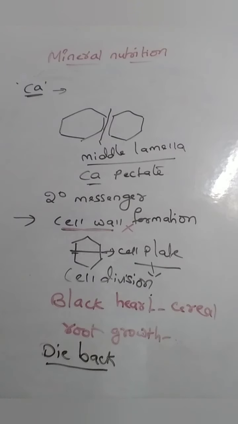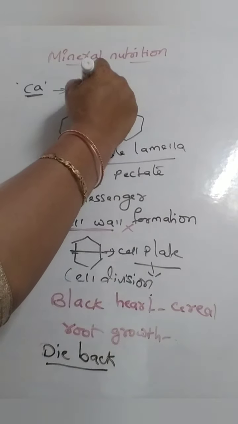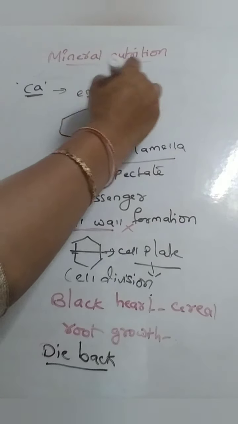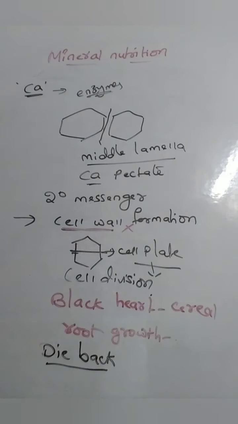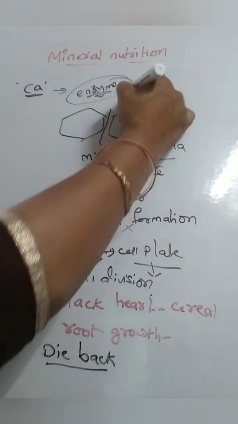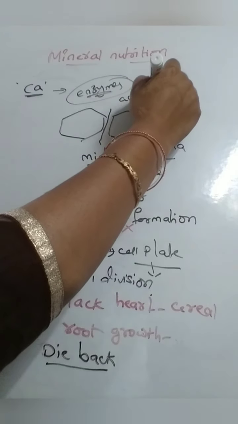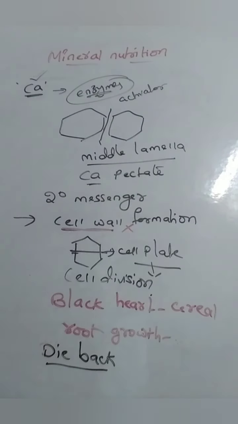It will also act as an activator in some reactions. What do activators do in a reaction? Enzymes are present, and those enzymes increase the rate of reaction, and these enzymes are activated by the activator. So calcium also acts as an activator in some of the reactions.